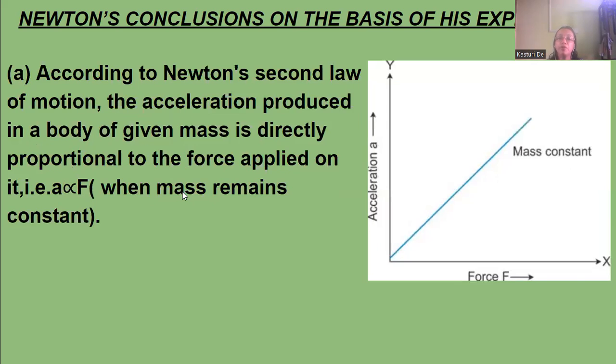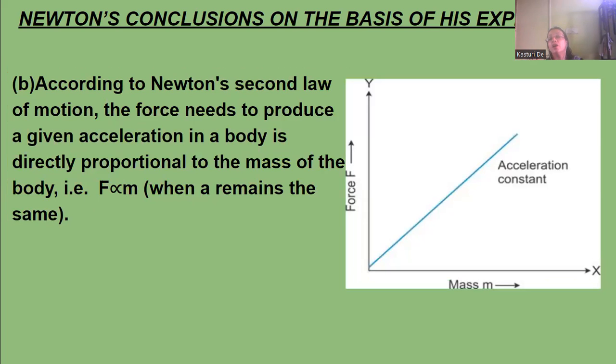In the previous case, acceleration is directly proportional to force where mass is constant. In the second case, force is directly proportional to mass where acceleration is constant. That means as mass increases, force also increases. That means heavier vehicles need more force, and less heavy vehicles need less force.